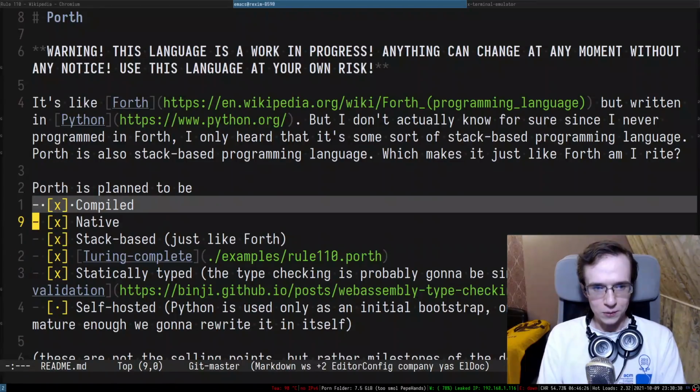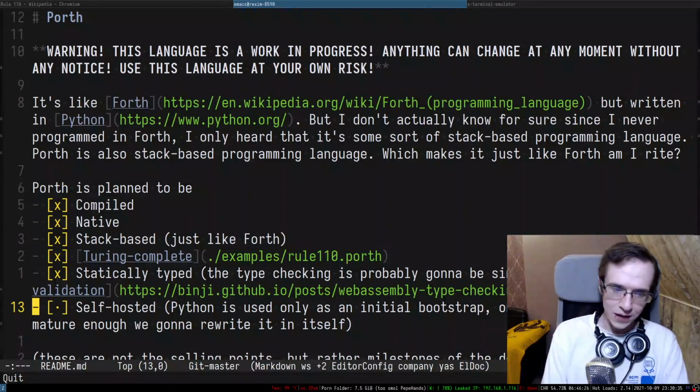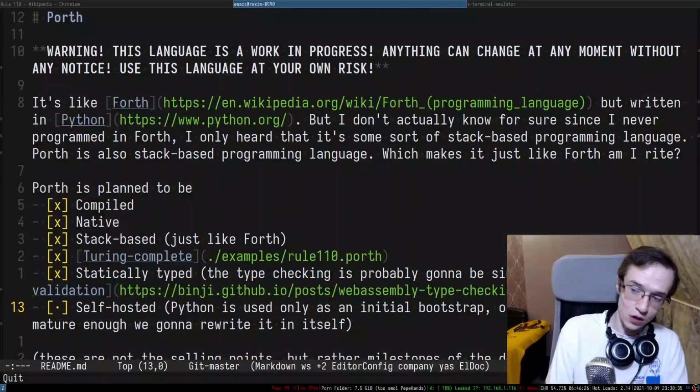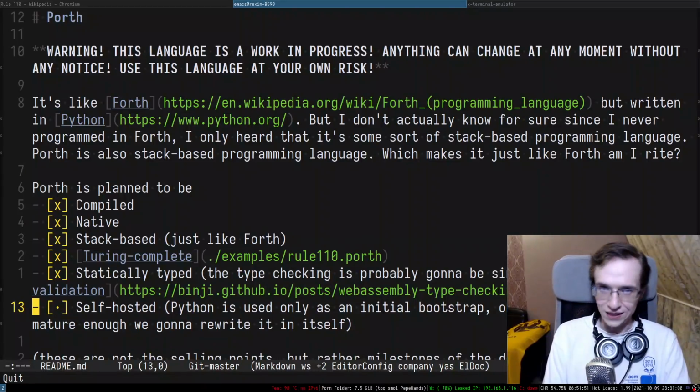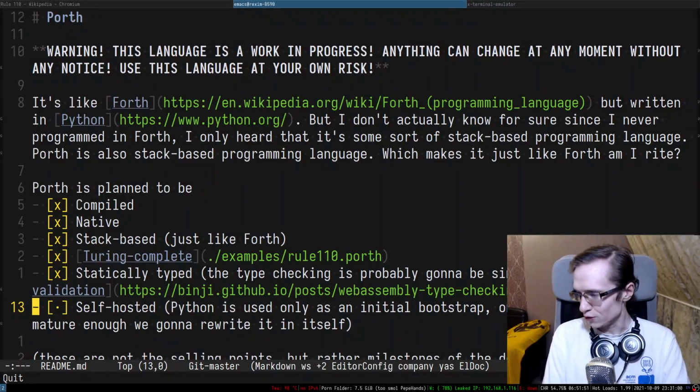So we pretty much fulfilled all of the plans, and the only thing that is left is making this compiler self-hosted. What does self-hosting mean? Self-hosting means that the compiler is written in itself, right? It is written in itself. And I think the language reached the point that it is possible to rewrite this language in itself. And that's exactly the topic of today's stream.